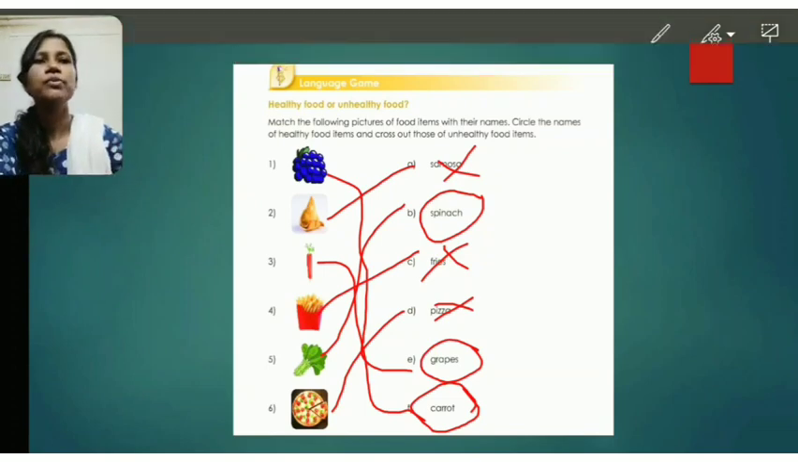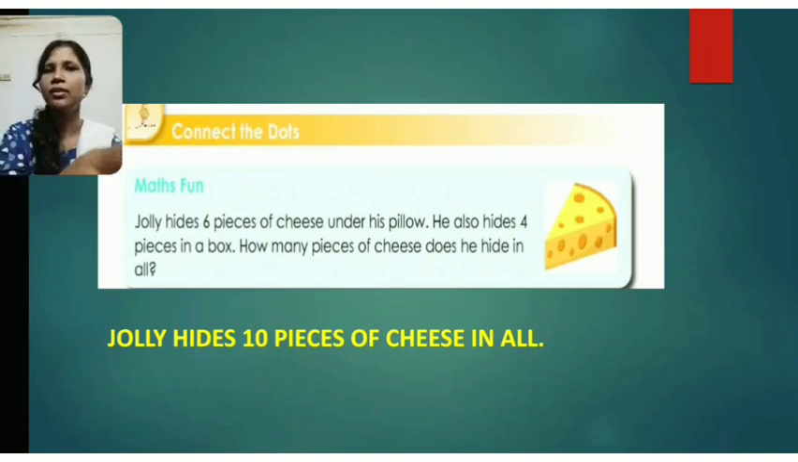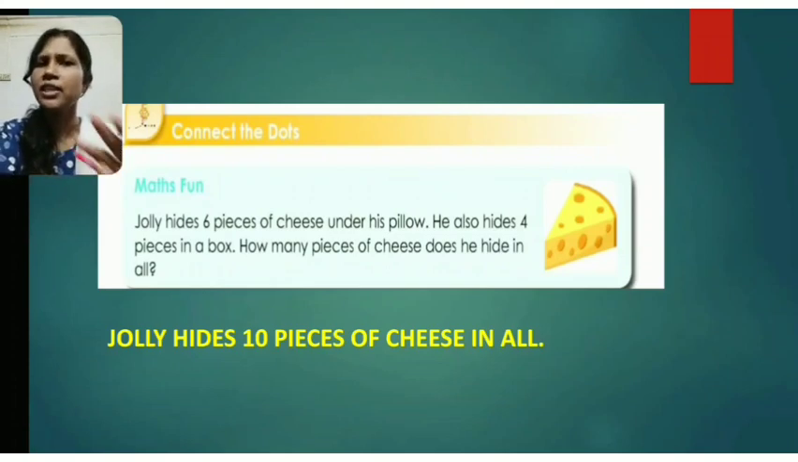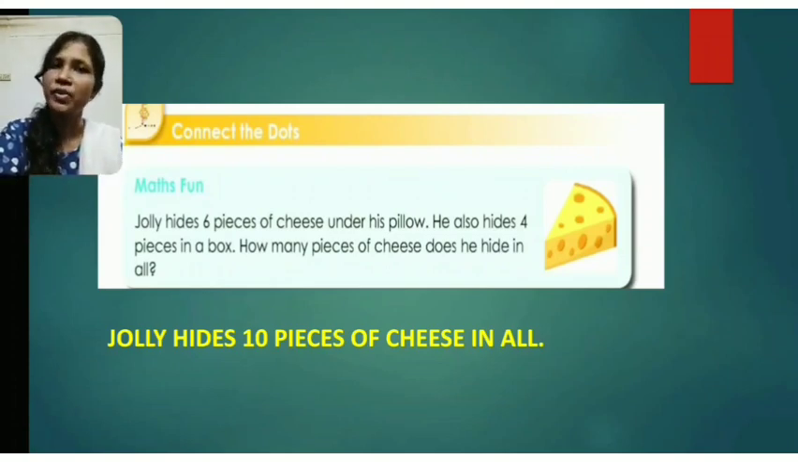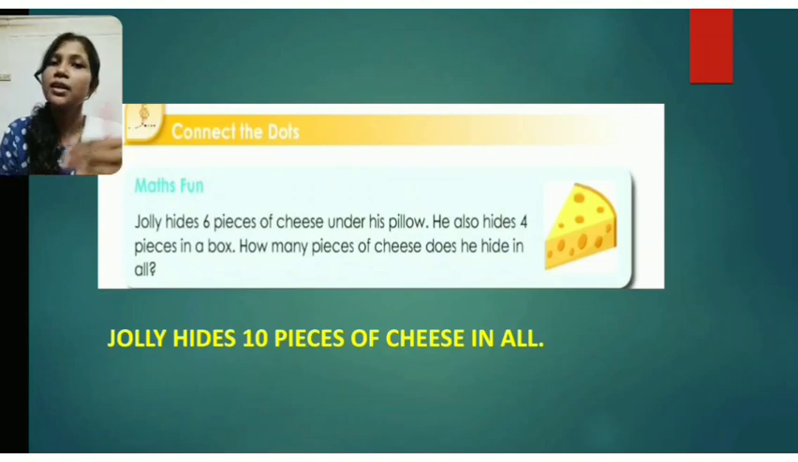Now let us move towards our next question, that is connect the dots. So in the connect the dots, I have taken the maths fun here. Now what is given? Let us see. Jolly hides 6 pieces of cheese under his pillow. He also hides 4 pieces in a box. So what we have seen, 6 pieces under his pillow and also 4 pieces in a box.